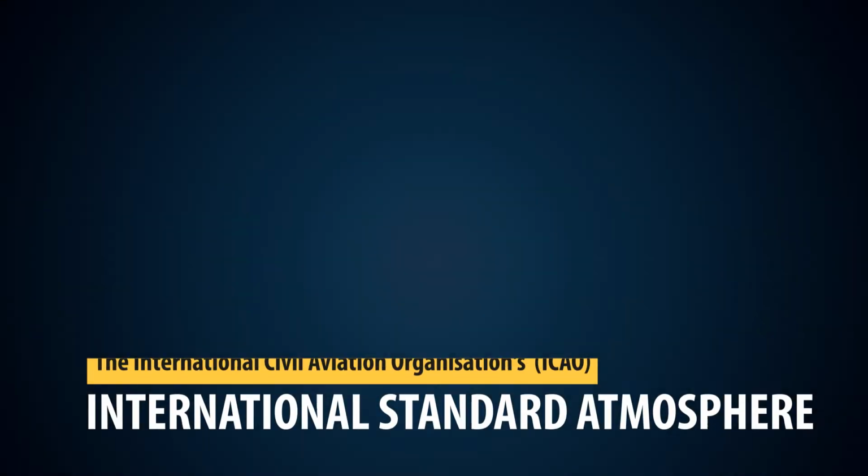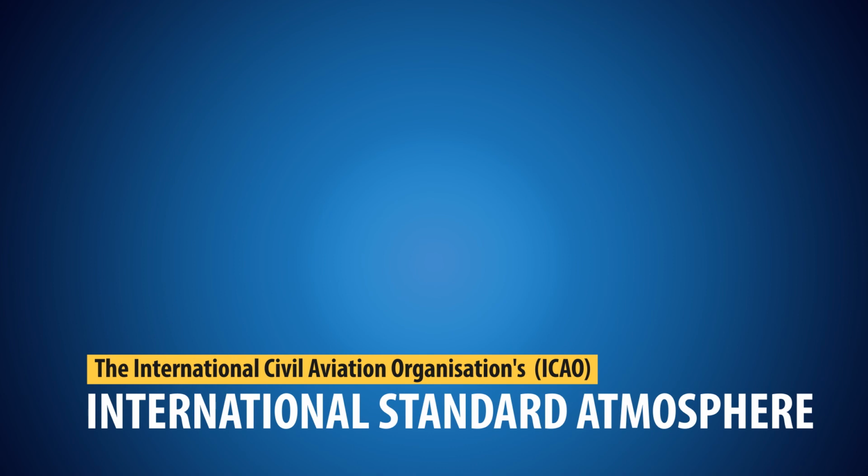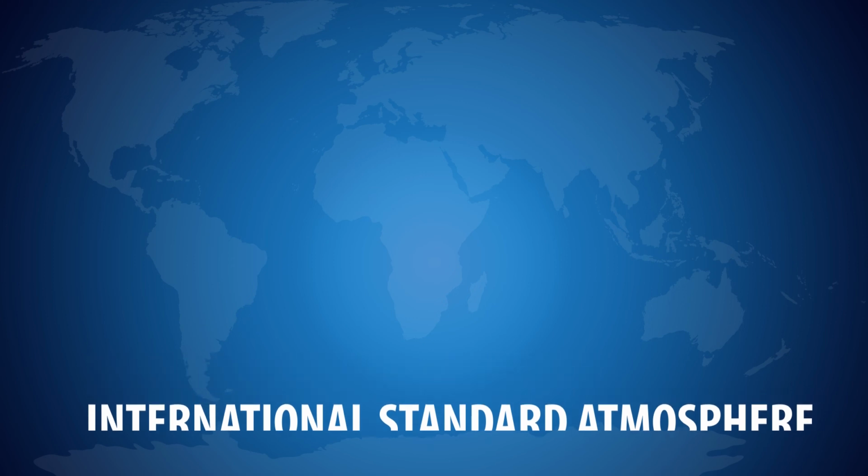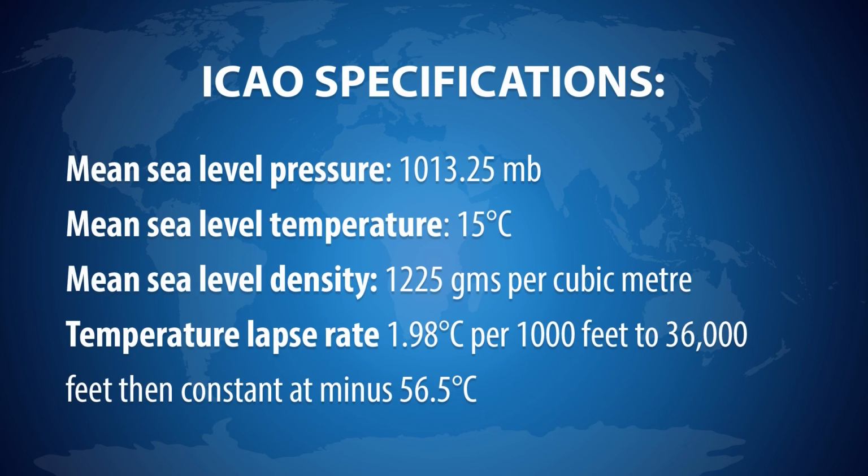Finally, let's talk about the International Standard Atmosphere. The International Civil Aviation Organization's International Standard Atmosphere, or ISA, provides a fixed standard atmospheric model used for many purposes, among which are the uniform assessment of aircraft performance and the calibration of some aircraft instruments. The model is akin to the average condition in mid-latitudes but contains the following assumptions.